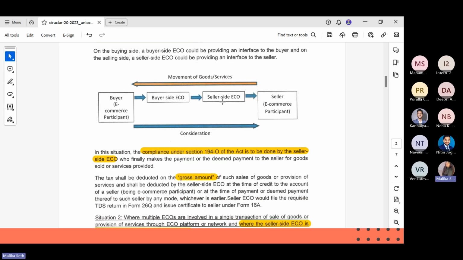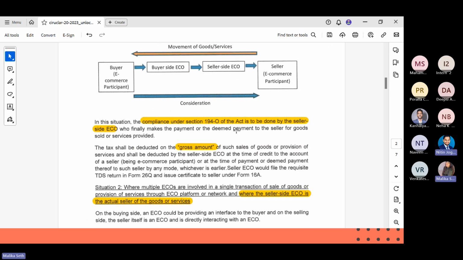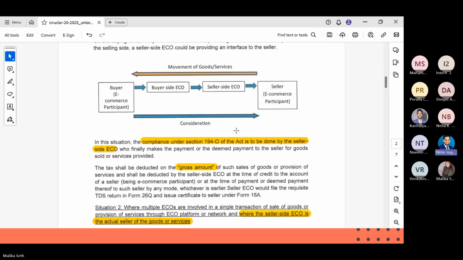And the TDS will be deducted on the gross amount. Can you explain this with an example of, say, Flipkart?